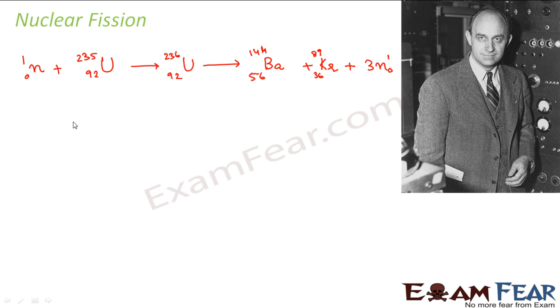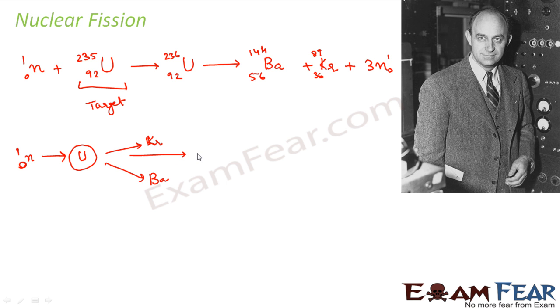So what happened in this reaction? This nuclide is known as the target nucleus. So this uranium was the target. This neutron was used to bombard the uranium. So when neutrons strike the uranium, what forms? Krypton and barium form, and along with that 3 neutrons are also formed. Now these 3 neutrons can again act as strikers for other targets. That means they are also capable of striking another uranium and giving rise to another fission reaction.